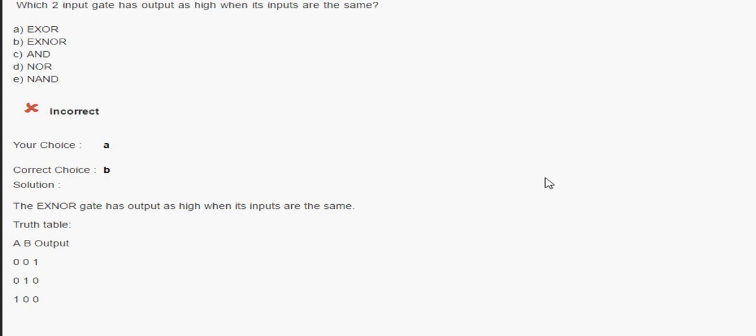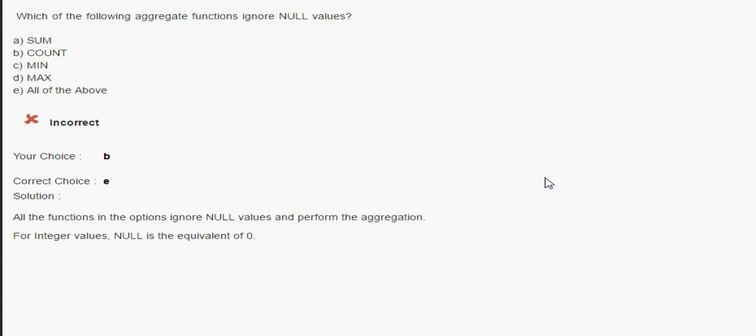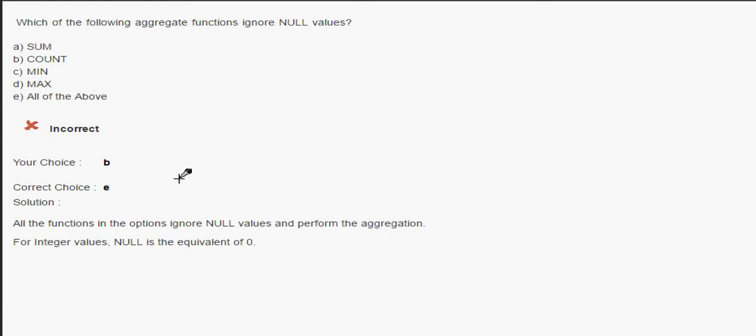Okay, so the next question is, which of the following aggregate functions ignores null values? Aggregate function is one of the important terms in DBMS. It is going to return you a single value. The question itself is telling us the aggregate functions given are sum, count, mean and max. Which one ignores the null values?